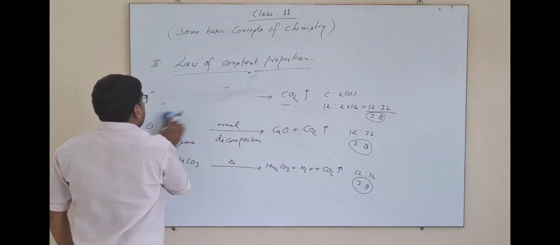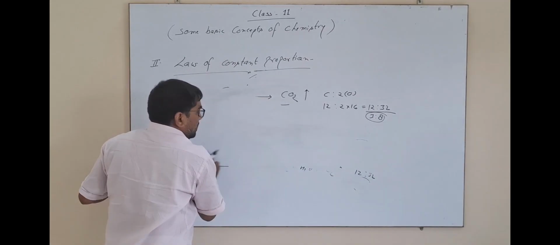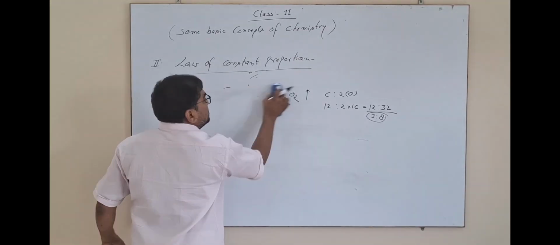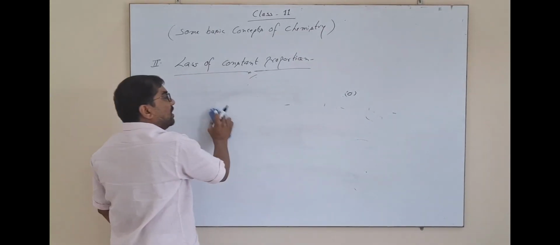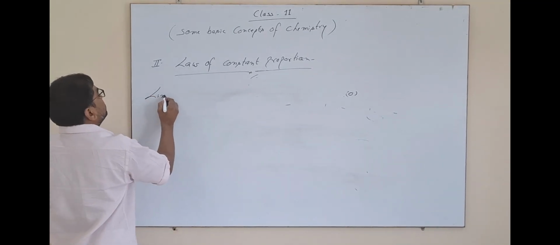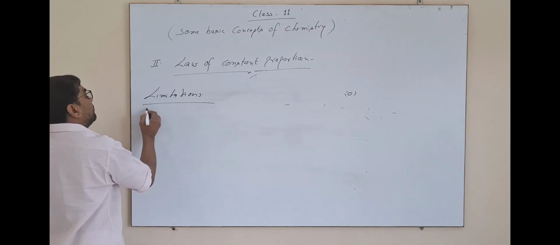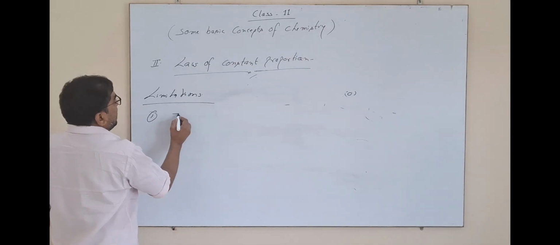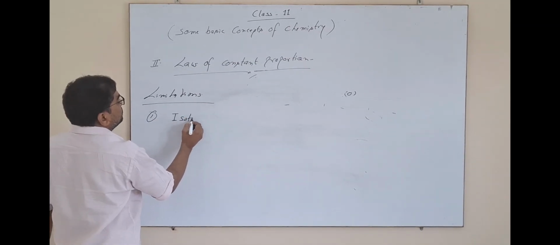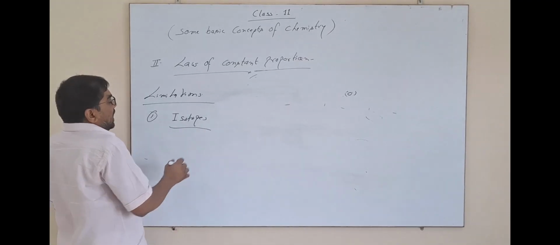This law of constant proportion has certain limitations. What are the limitations of this law? First one is isotopes. You know about the isotopes.